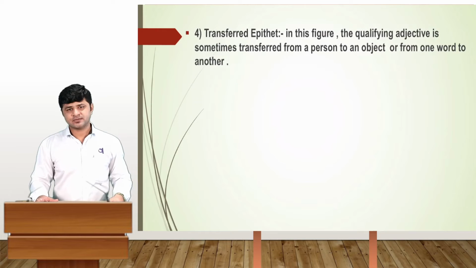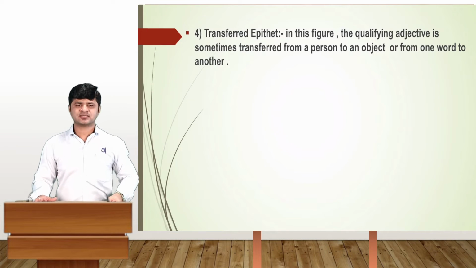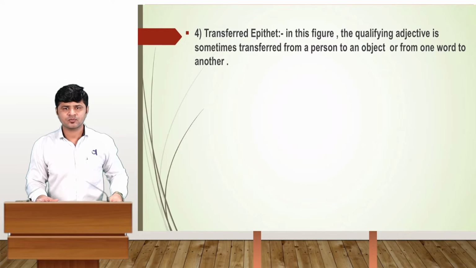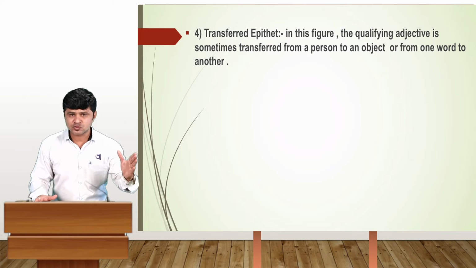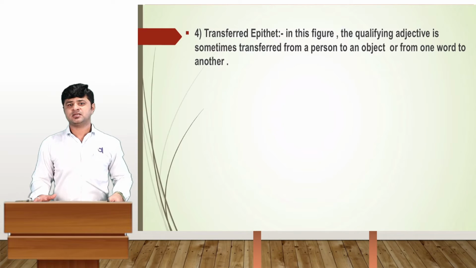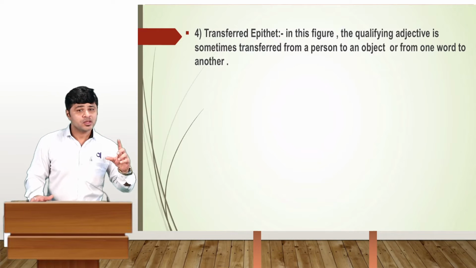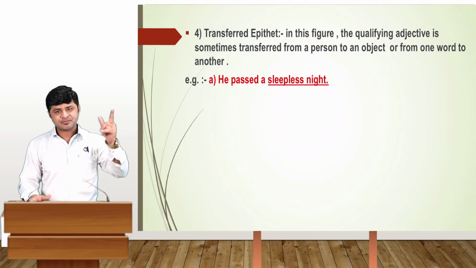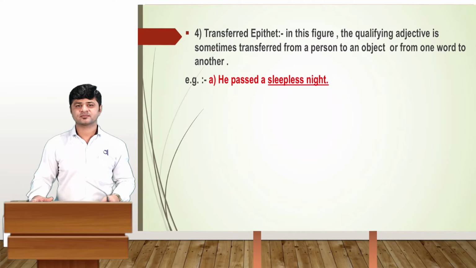The next one is transferred epithet. Generally, this figure of speech is also asked in the exam. In this figure of speech, what happened here? The qualifying adjective is sometimes transferred from a person to an object or from one word to another. The example is here: He passed a sleepless night.